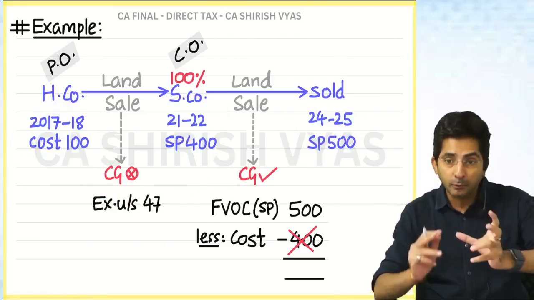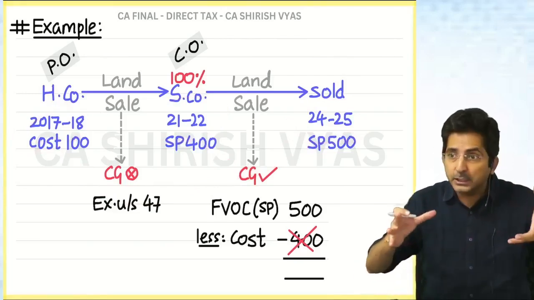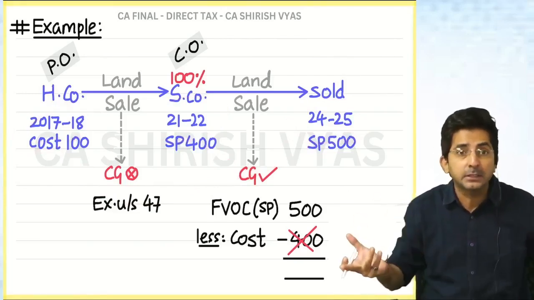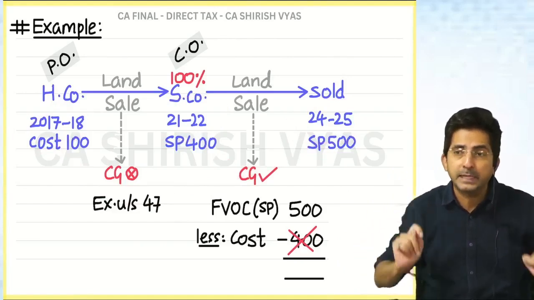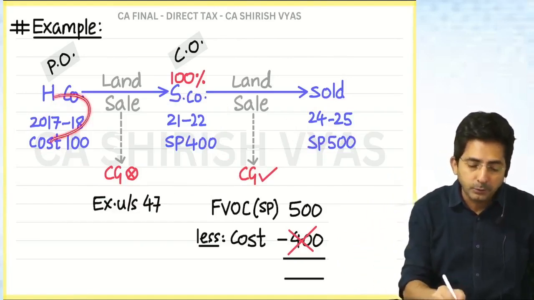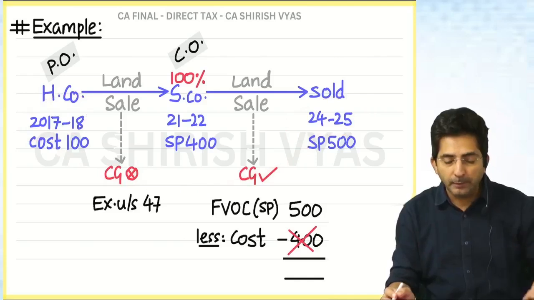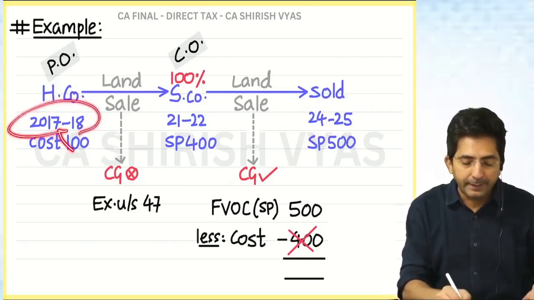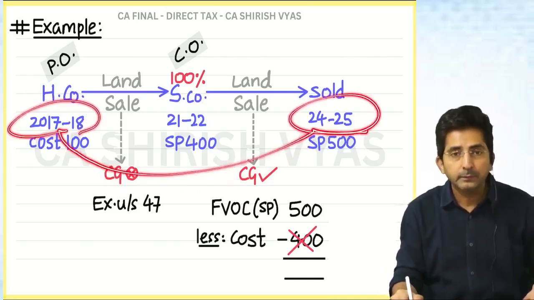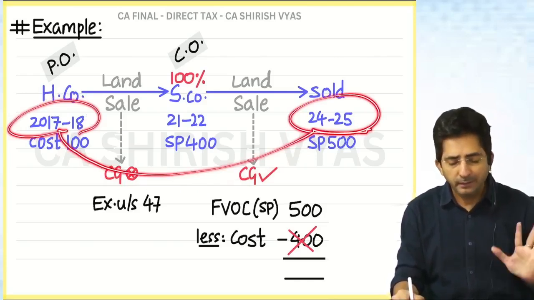But sometimes the question is framed in such a way that it can change your answer. So what is the right way to decide short long? Previous owner. Now tell me, from 17-18 if you count, it is short or long? Long.